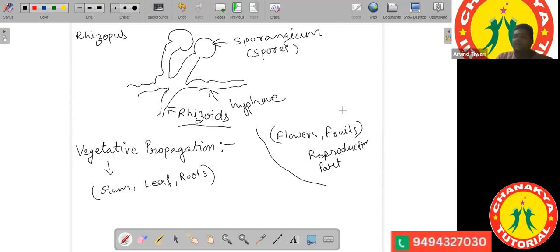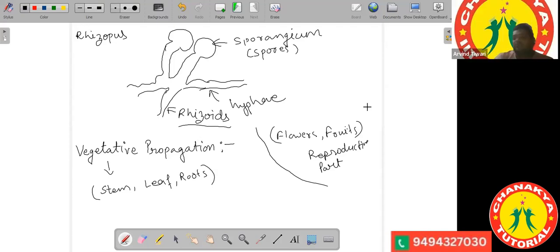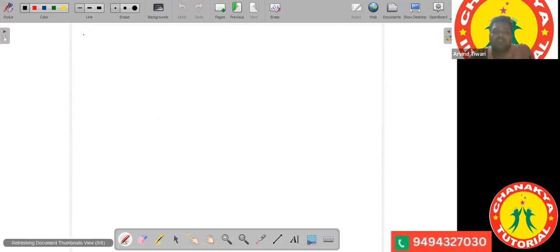So Manan and Rene, have you understood? Yes, sir. Saryu? Yes, sir. So see, if you are going to look at the parts of vegetative propagation, what will we study? We will study reproduction from stem, we will study reproduction from leaves, and we will study reproduction from roots. That's it.